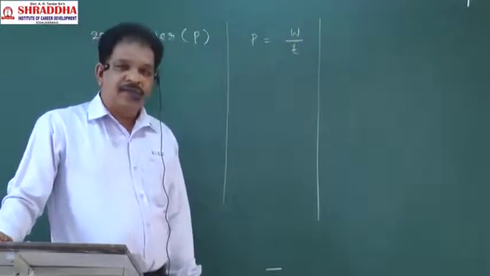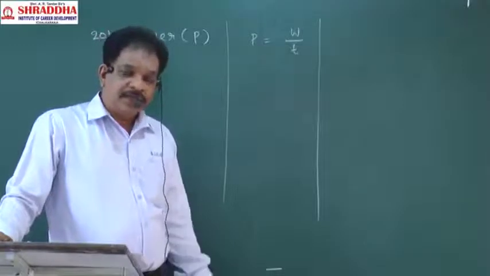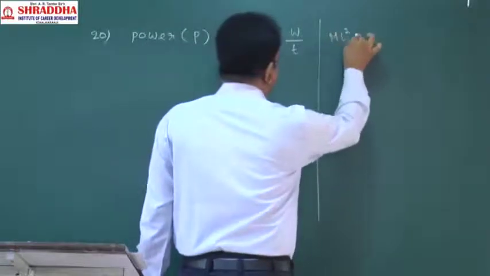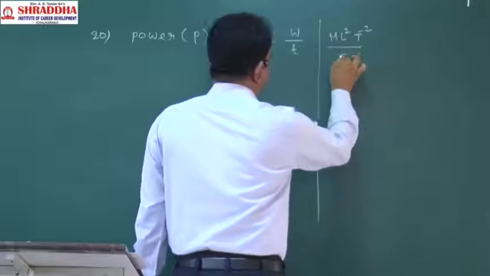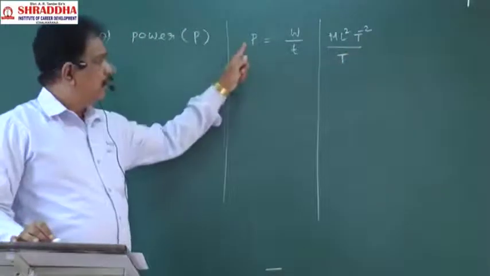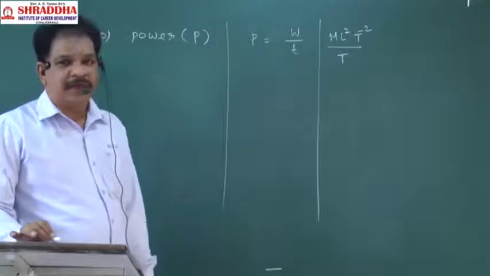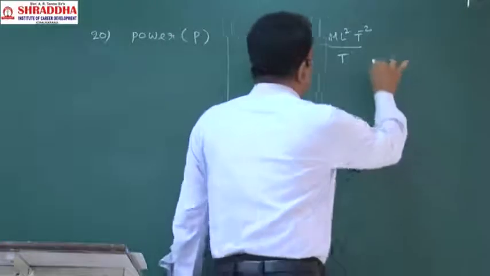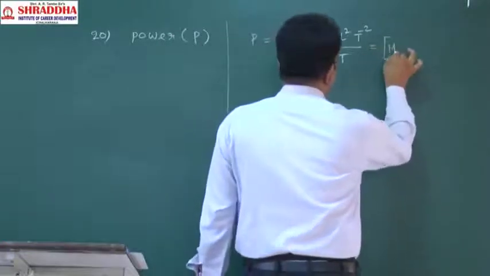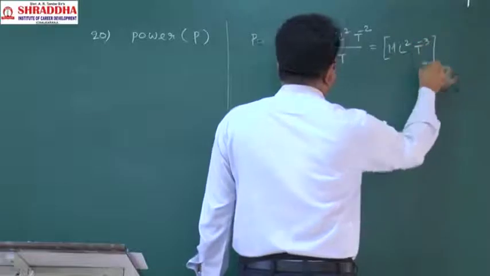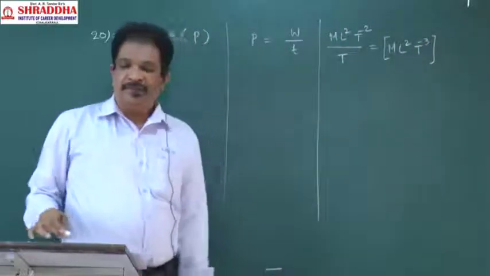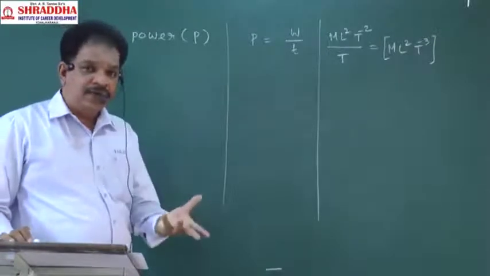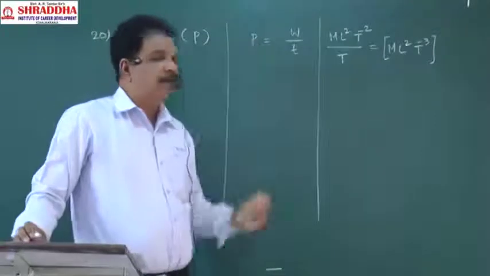Work dimensional formula, you know na? What is the dimensional formula? M L square T power minus 2 by T. Work dimensional formula is ML square T power minus 2. Time dimensional formula is T. So this value is equal to ML square T power minus 3. That is the dimensional formula of power. Rate of doing work is called power.